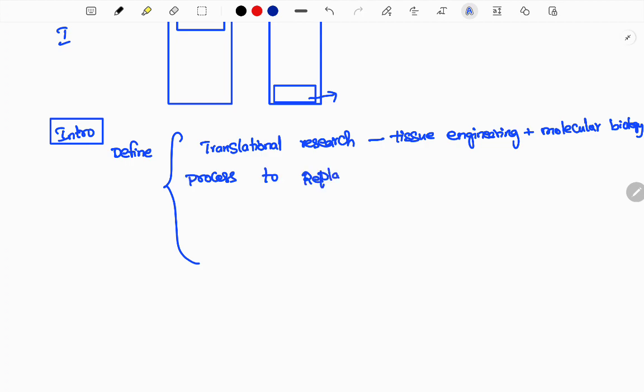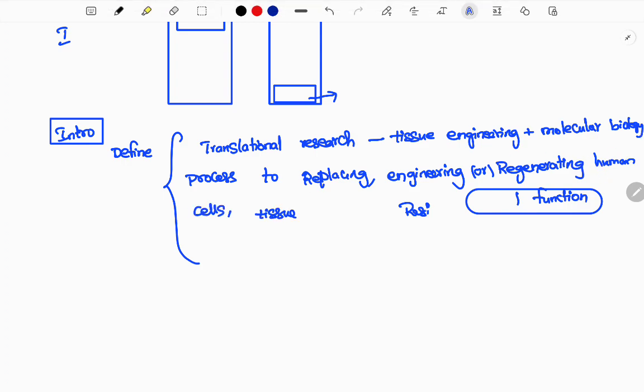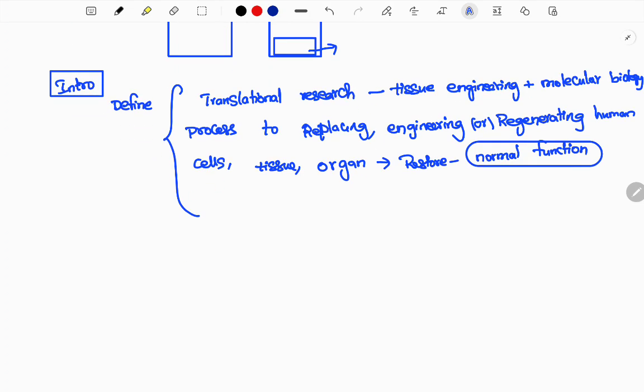Next, this is a process of replacing, engineering or regenerating human cells. The human cells which are present should be processed and replaced, and tissues or organs restored to normal function. Simple thing, guys. You have a defective organ, so now I am going to use this method: replacing, engineering or regenerating human cells or tissue of an organ, so that it can function normally and be restored with stem cell therapy or regenerative therapies.